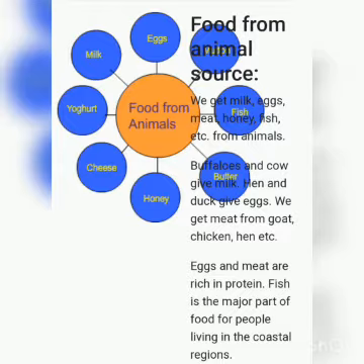Now come to the next topic. The other source of food is the animal. One source is the plant, second source is the animal. The question is, what food does the animal give us? Animals give us milk and milk products. Second, egg and meat. Third, fish. Fourth is honey.